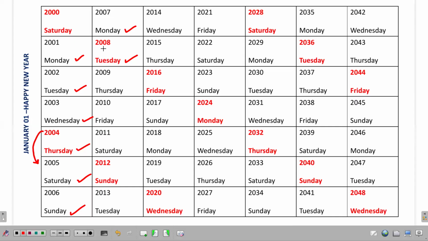But again, 2008 to 2009, when you consider, same logic, it's a leap year transition. So Tuesday plus 2, Wednesday, Thursday. You can check the calendar, 2009, January 1, it happens on a Thursday. And then again, plus 1, plus 1, plus 1, plus 2. So it continues the cycle, plus 1, plus 1, plus 1, plus 2. Sunday plus 2 is Monday, Tuesday. Again, plus 1, plus 1, plus 1, plus 2. Friday plus 2, it is Sunday.